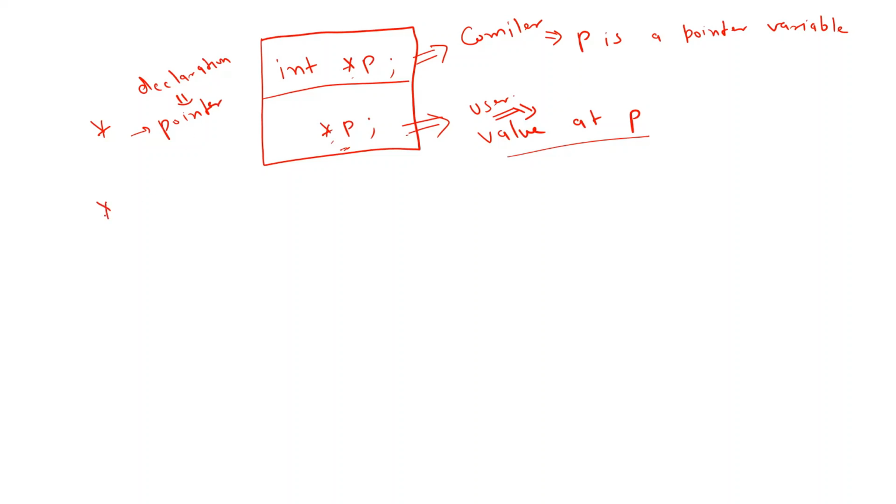Or if I am putting star in a non-declarative statement, this indicates the value at that particular point. Okay, so I think this is very much clear to you people.